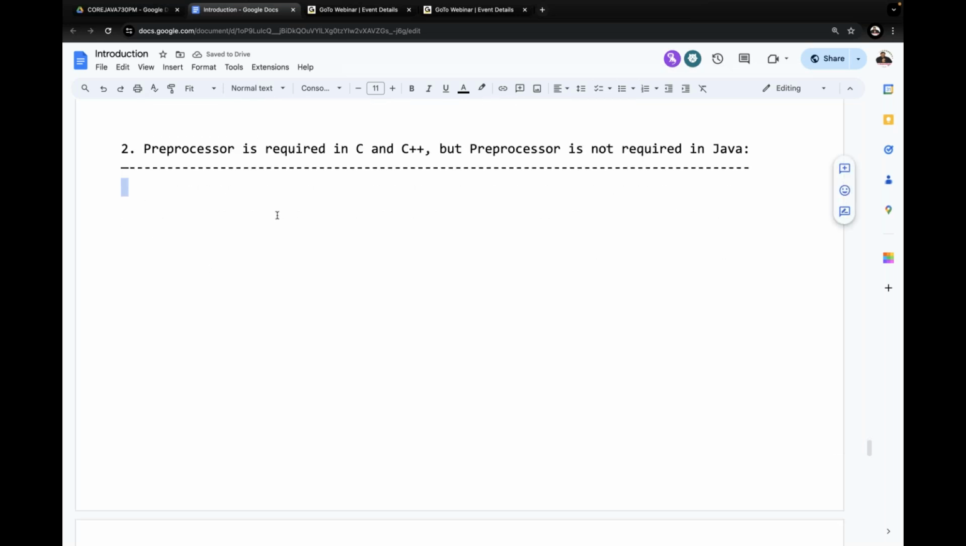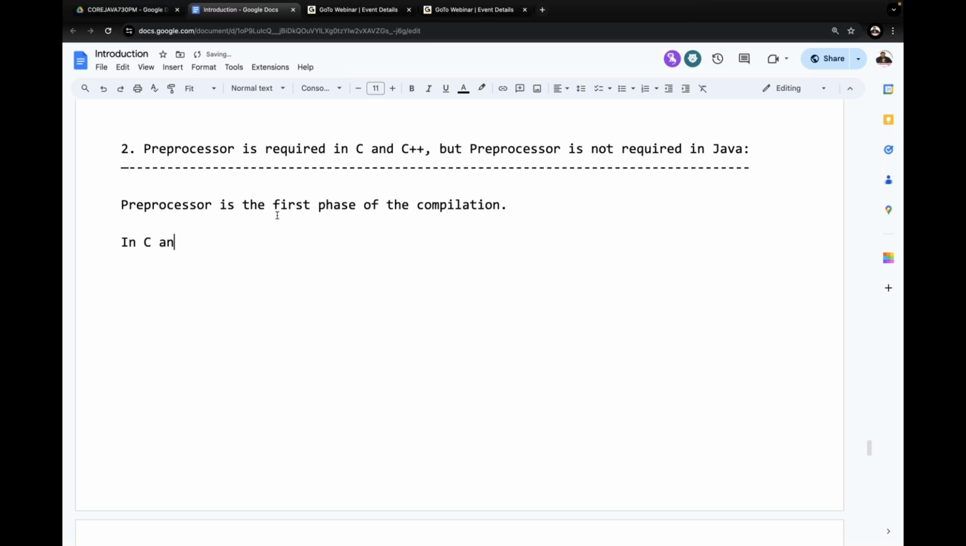Now coming to the point here. What is the location of the preprocessor? The preprocessor is the first phase of the compilation. This is the point we have to understand. Next, what is the job of the preprocessor? What is the role of the preprocessor? Now I'm going to give some story, so try to understand it clearly.